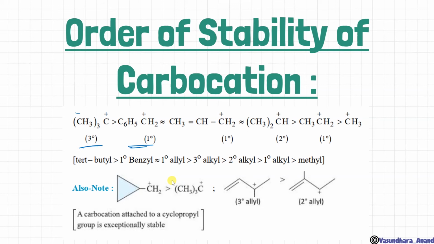Got it? So also note that this is CPM. This is called CPM, that means cyclopropyl methyl. Okay, so this one has more stability than even the tertiary carbocation. This is due to dancing resonance that you will understand in the next part, like an extra part.